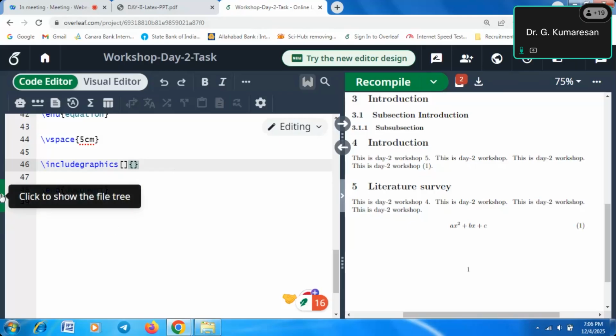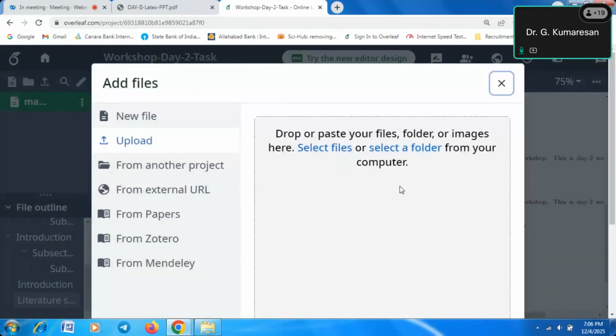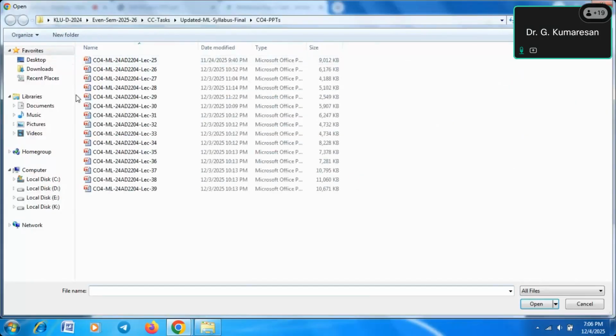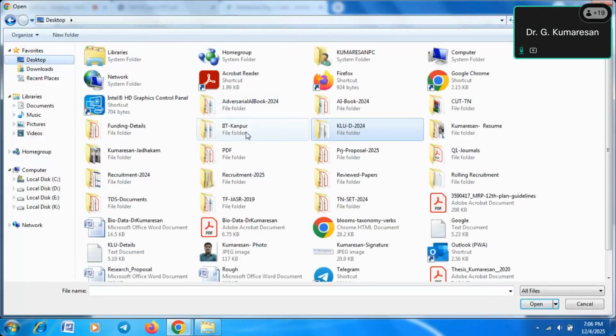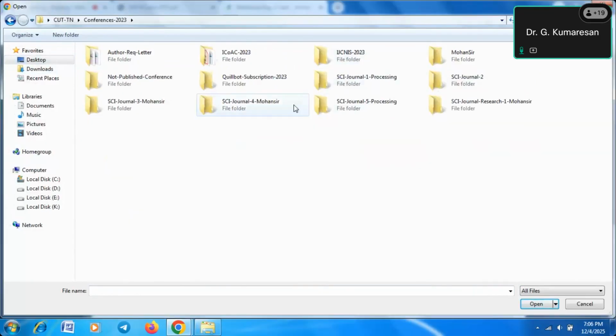So you click the left side, and one document is coming. At the top of the page, the upload option is there. You have to click the upload option and select the proper document. Now I will select one of the documents. Go to desktop. For example, go to conferences like that.